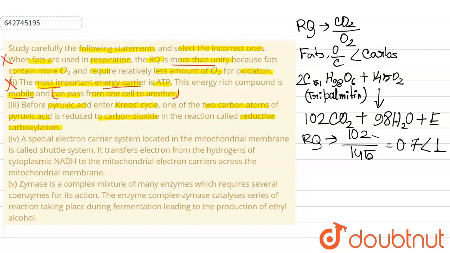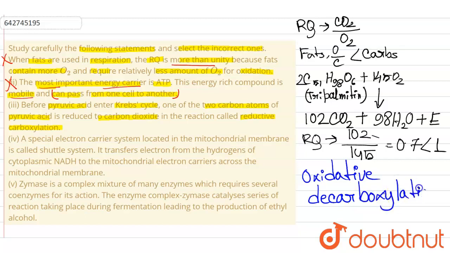So the process is oxidative decarboxylation. Now, oxidative decarboxylation is a process in which carbon dioxide is produced through the removal of a carbon group as a result of the oxidation reactions. So here it is stated as reductive carboxylation. So this is also a wrong statement.